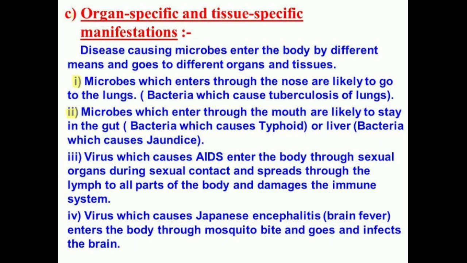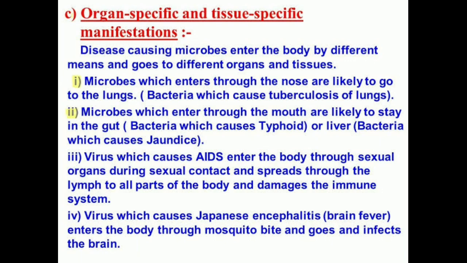And if they enter our body through the mouth, for example in the case of typhoid, jaundice, etc., the disease is caused through contaminated food and water. We take this food or water through our mouth, and they reach our gut. In the case of typhoid, they will reach the gut lining.